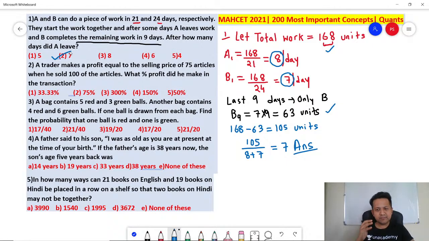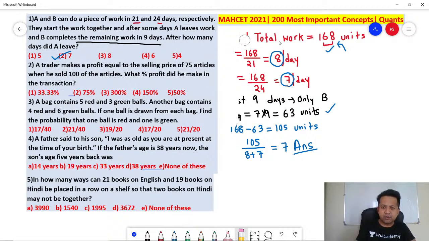Got it? Easy, right? So always remember, you can make such questions really easy if you assume a number which is divisible by both A and B. So just assume a number and solve your sum. Got it? So let's go to the next one. Number 2. Let's go to number 2.